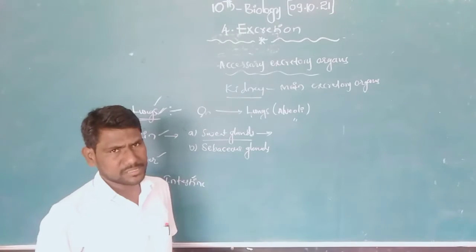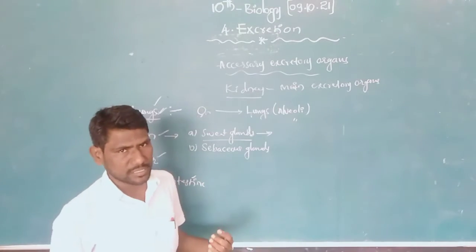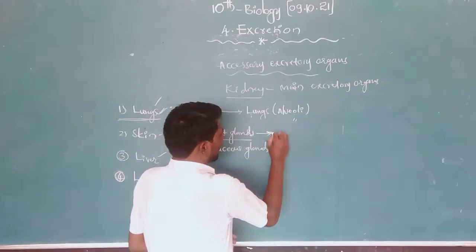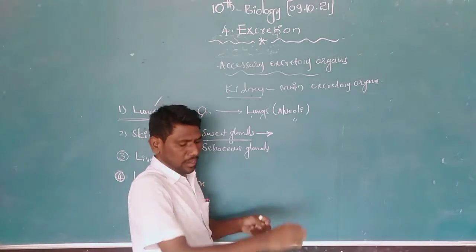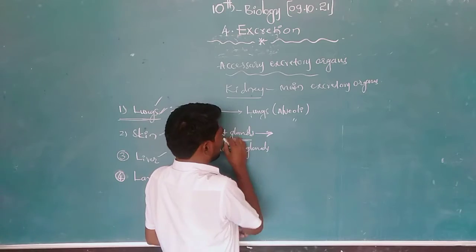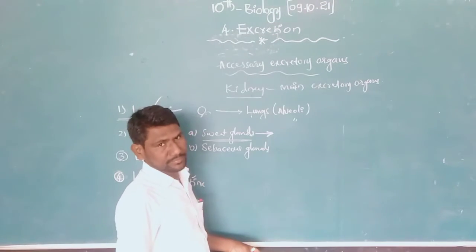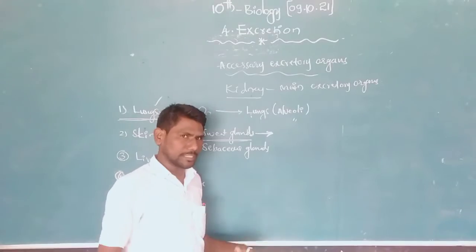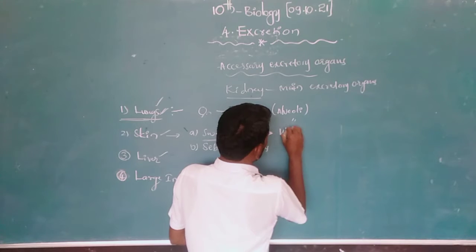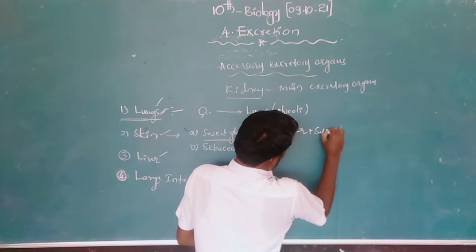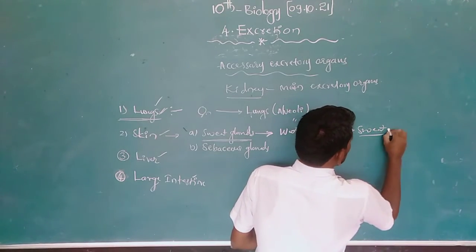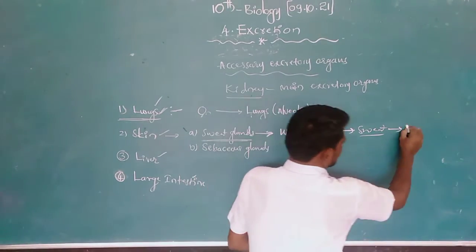When metabolic activities are taking place in our body, some salts reach the area below the skin. Through the sweat glands, when we are doing hard work or feeling hot, water with salts comes out through the skin pores as sweat.